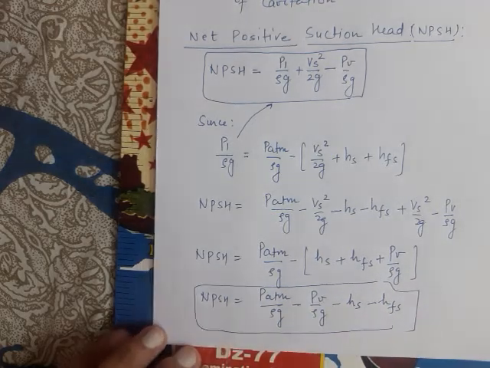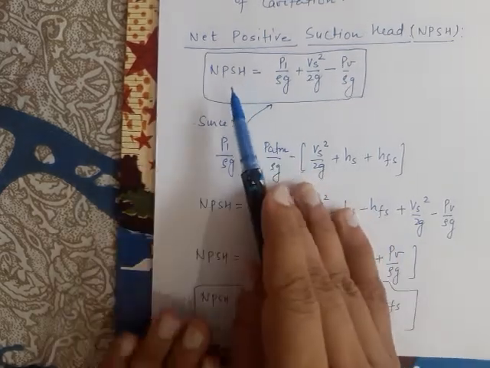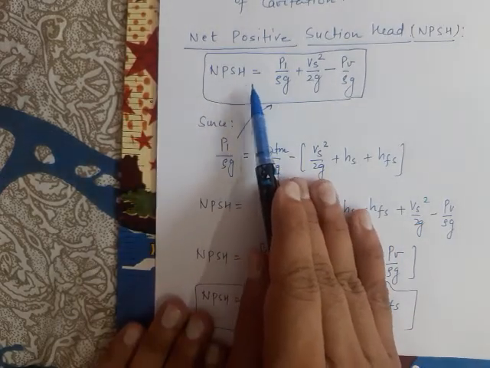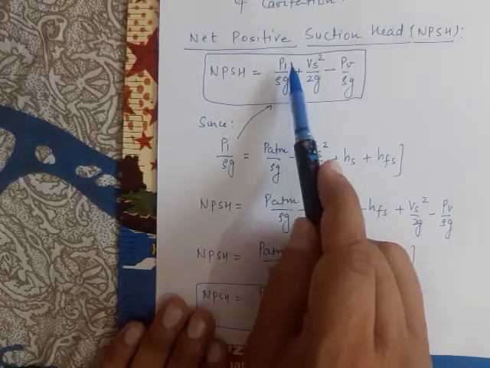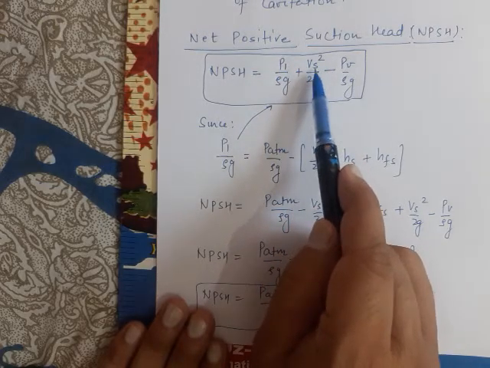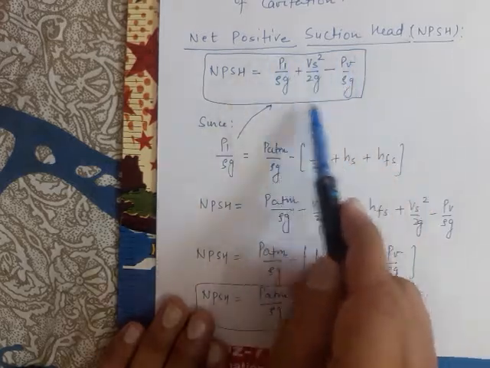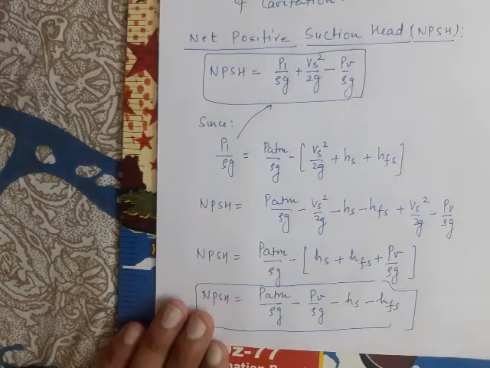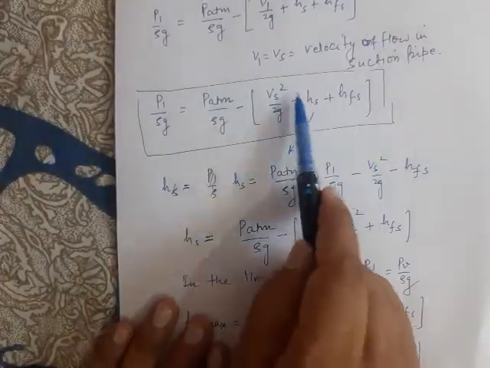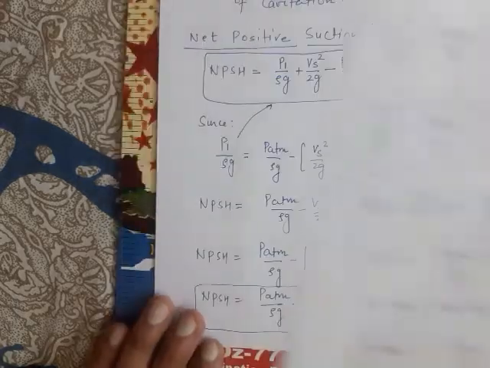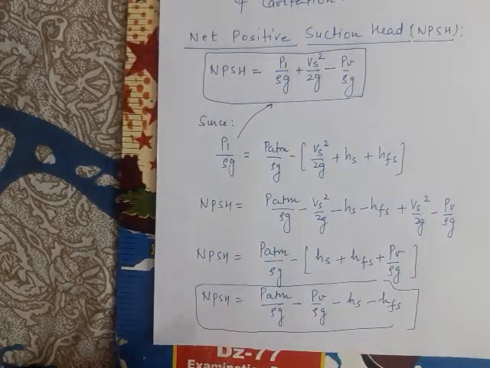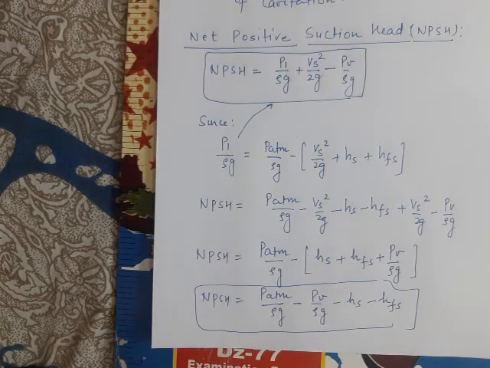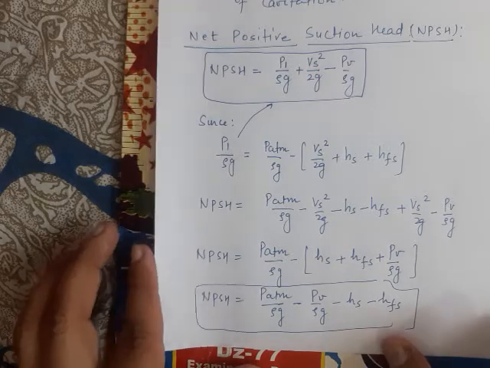Please note what I have done. I am again repeating. I have simply defined the NPSH. The net positive suction head is defined as the sum of absolute pressure head at point 1 plus velocity head at point 1 minus the vapor pressure head. This is the net positive suction head by definition. I have simply put the value of P1 by rho g in this expression. The P1 by rho g was derived in the last lecture. By this we got net positive suction head equals P atm by rho g minus Pv by rho g minus Hs minus Hfs. Now this is the expression for net positive suction head.